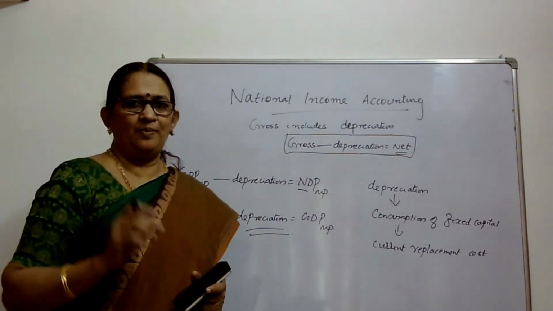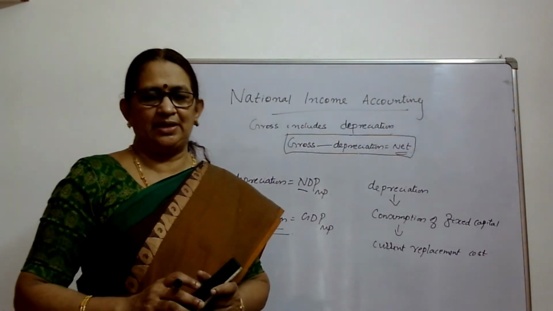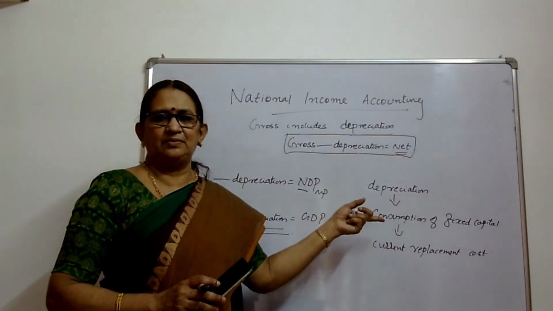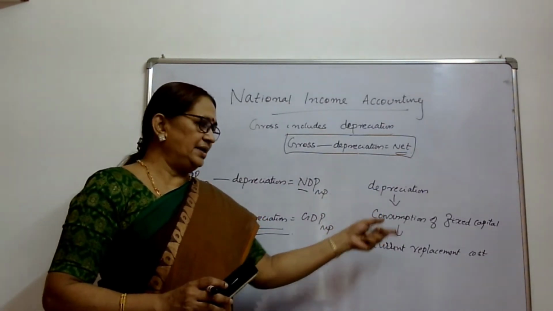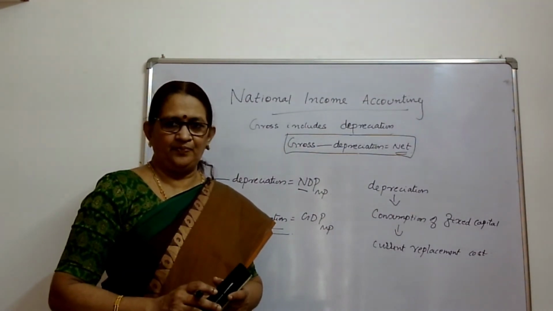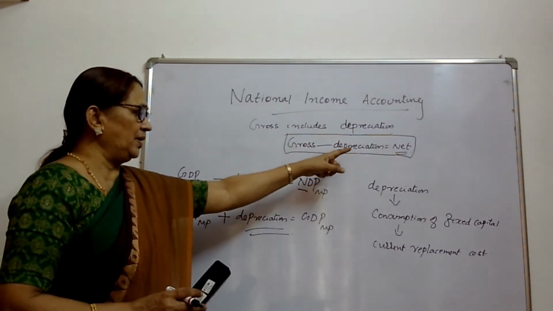While the terms are given in the question paper, sometimes instead of depreciation, consumption of fixed capital will be given. Both are the same, as are current replacement cost or replacement cost of fixed capital. So, gross minus depreciation is equal to net.